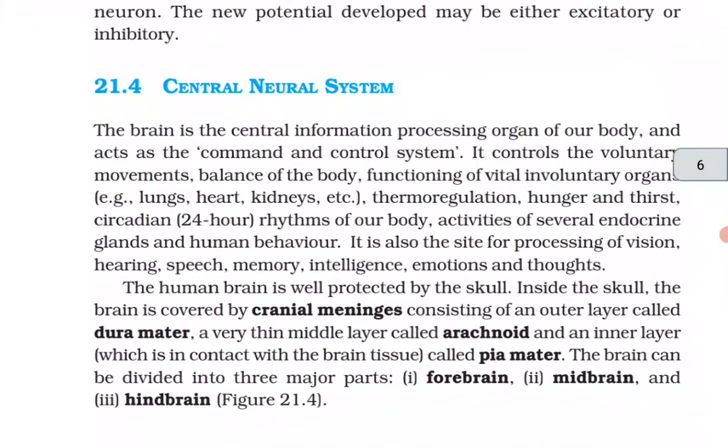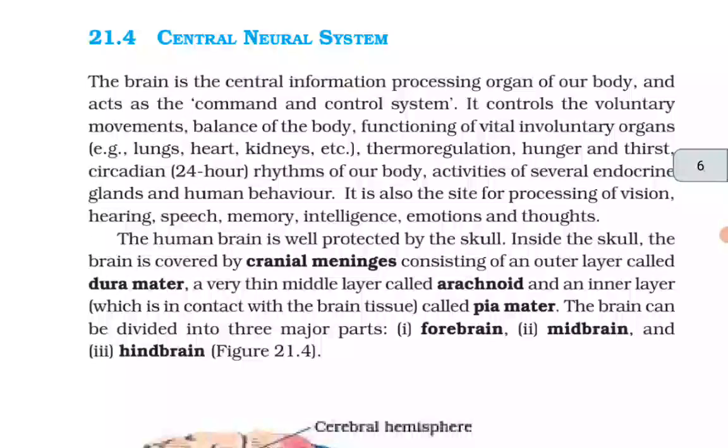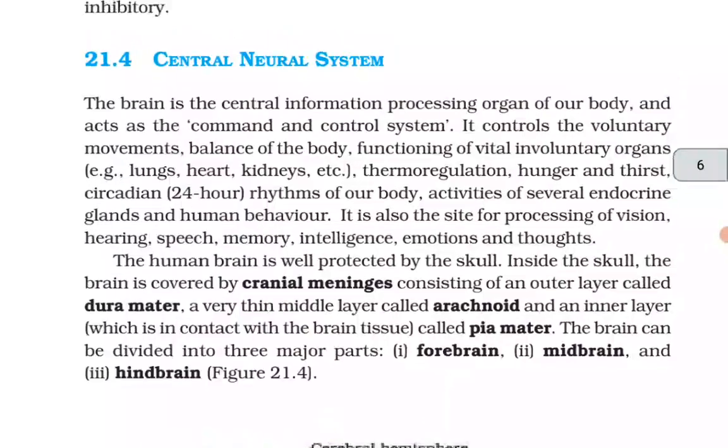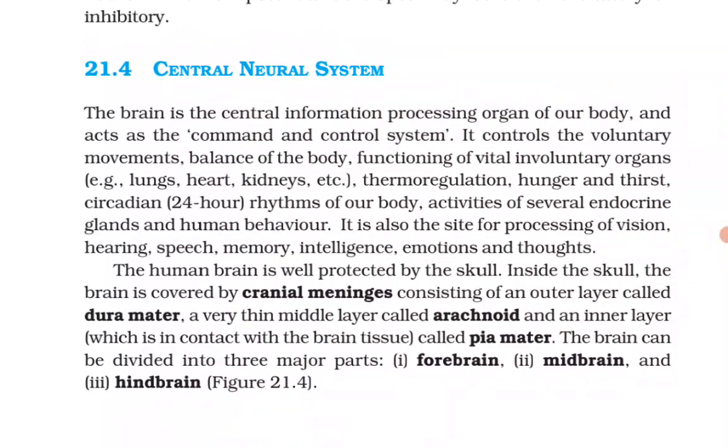Central nervous system. The brain is the central information processing organ of our body and acts as a command and control system. It controls the voluntary movements, balance of the body, functioning of vital involuntary organs, for example lungs, heart, kidneys, etc. Thermoregulation, hunger and thirst, circadian 24-hour rhythms of our body, activities of several endocrine glands and human behavior. It is also the site for processing of vision, hearing, speech, memory, intelligence, emotions and thoughts.